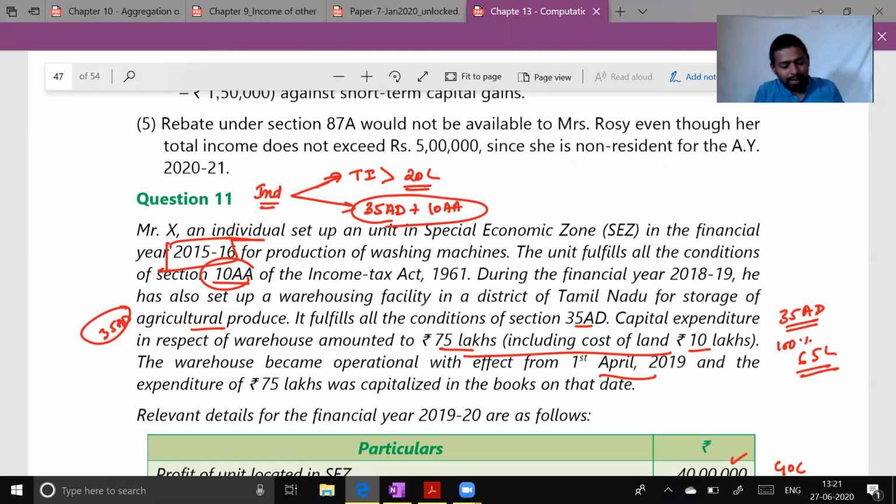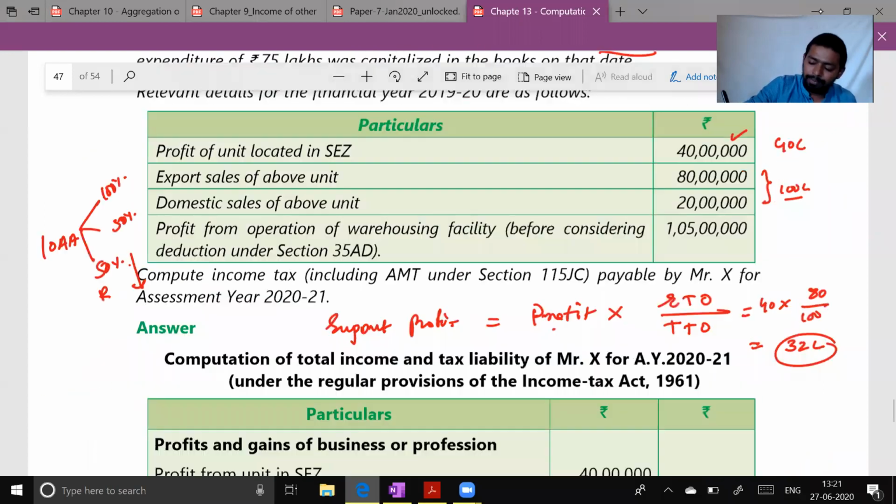The unit was set up in 15-16. So 15-16 is the first year, 16-17 is the second year, 17-18 is the third year, 18-19 is the fourth year, and 19-20 is the fifth year. And we are in 19-20. So can you tell me what will be the percentage of deduction of this 32 lakh?